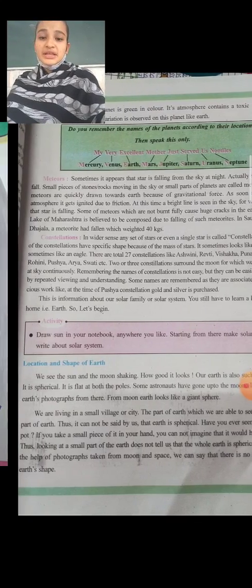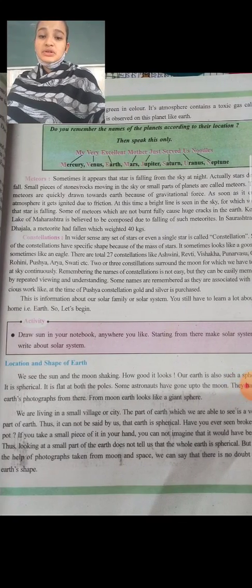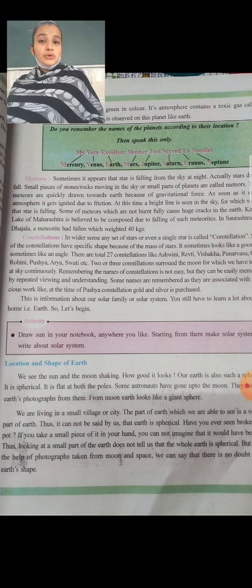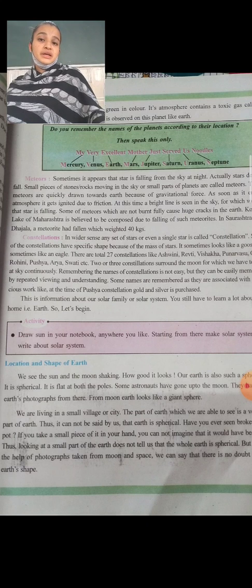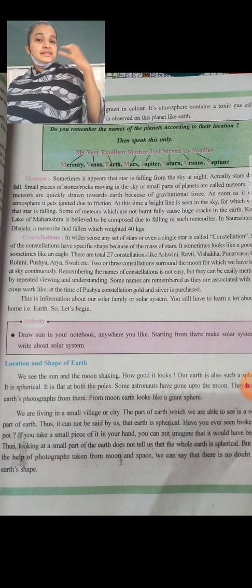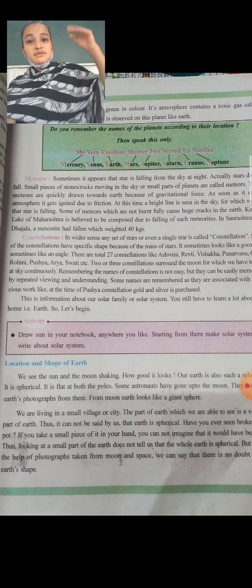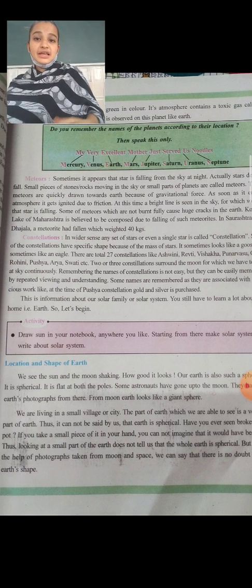But now, with the help of photographs taken from the moon and space, we can say that there is no doubt about the earth's shape. The astronauts from the moon are telling us that the earth is a sphere. Living here, we cannot say the earth's shape is round, but if we go to the moon and the universe, we can take pictures, and through that we can say it is no doubt that the earth's shape is spherical.